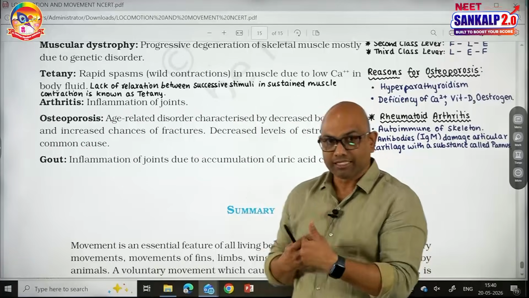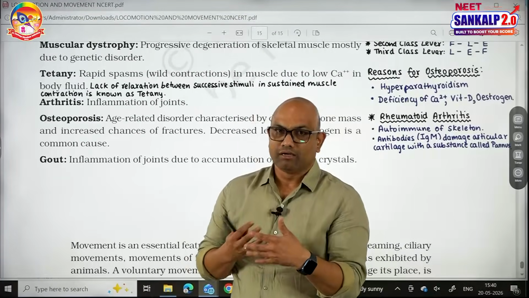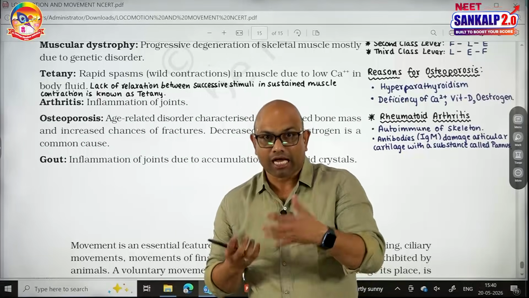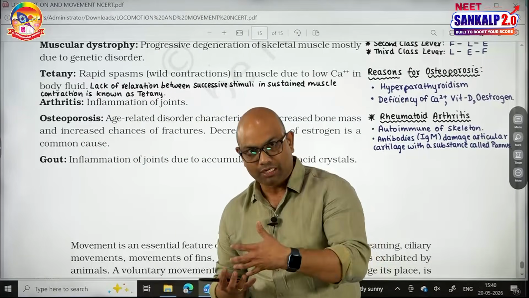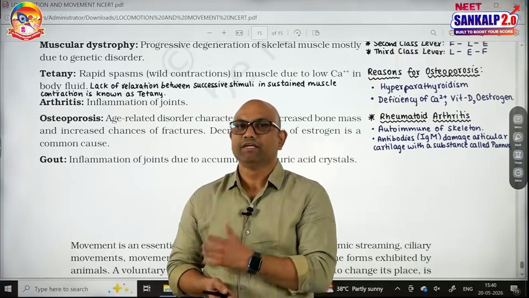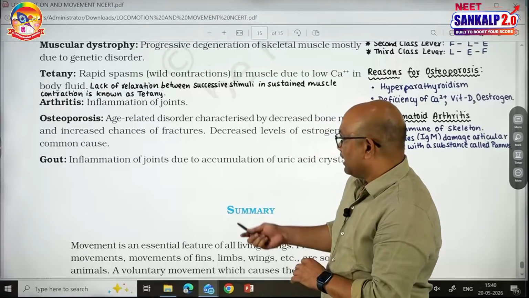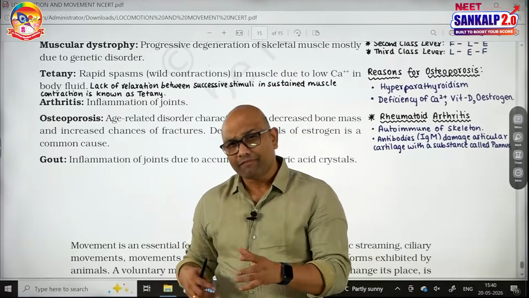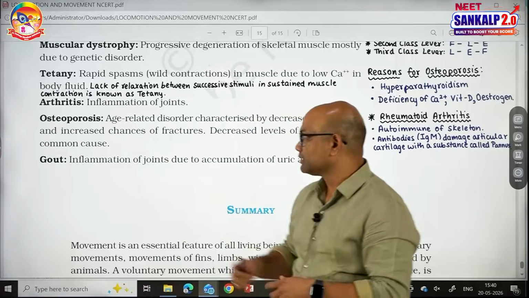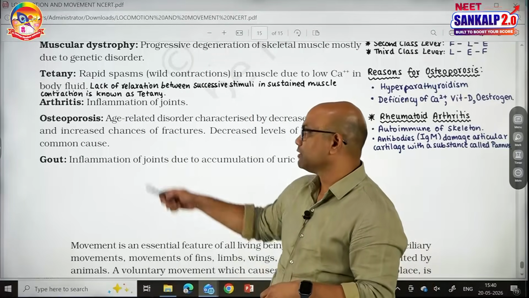Whenever estrogen is decreased, there will not be any inhibitory effect on the osteoclast. Osteoclast cells cause the bone resorption, causing the decrease in the bone mass, which will cause easy fractures. Of course, calcium deficiency is also responsible for osteoporosis. Vitamin D deficiency is also responsible.